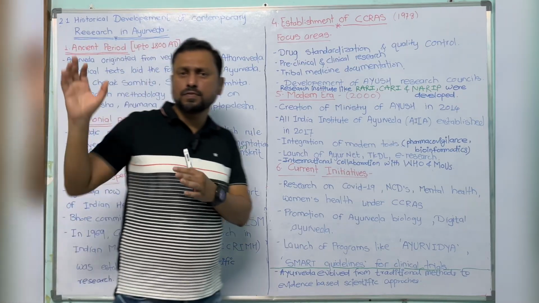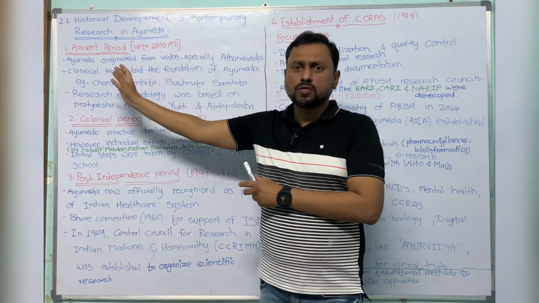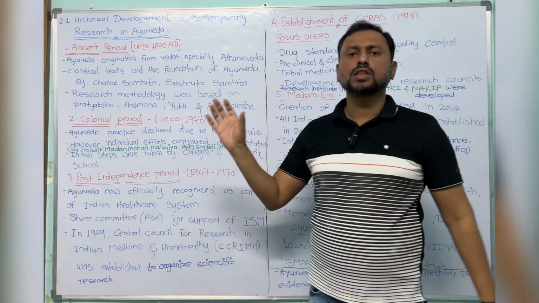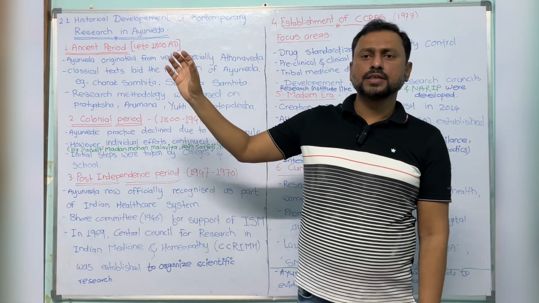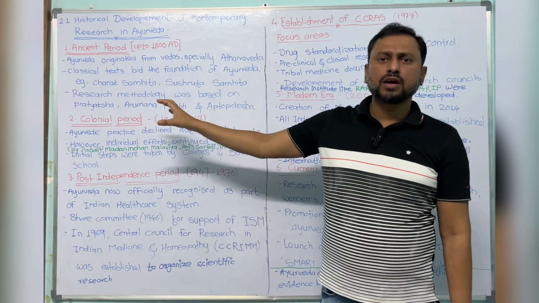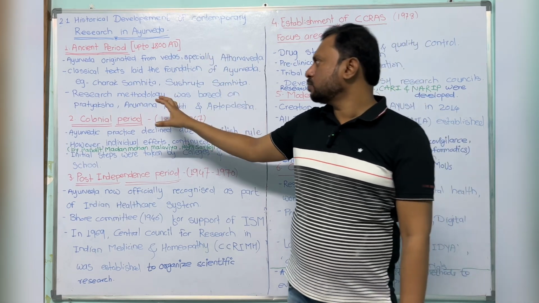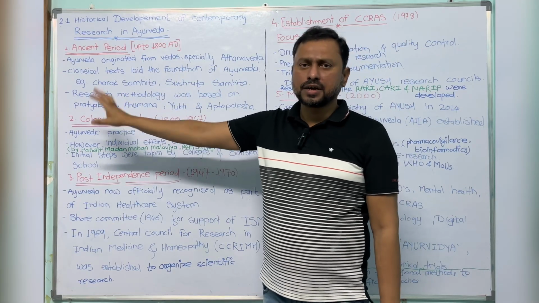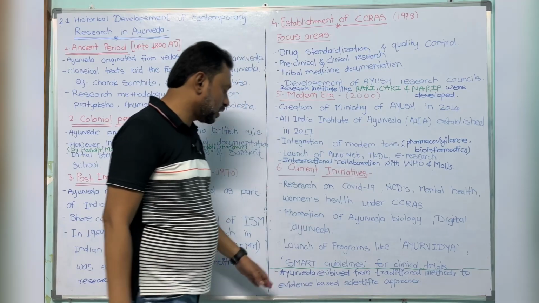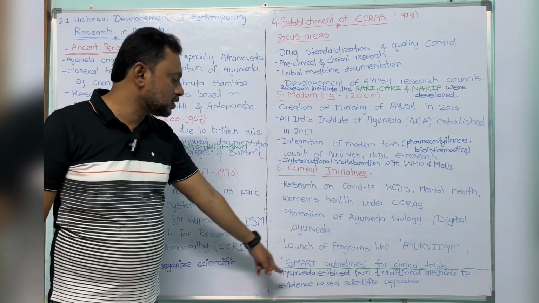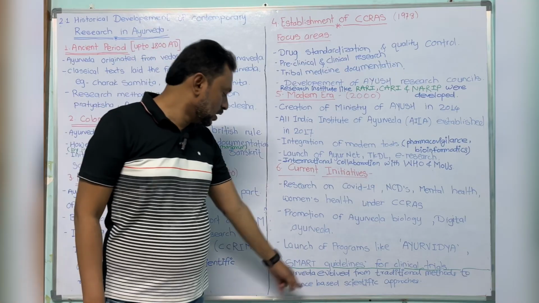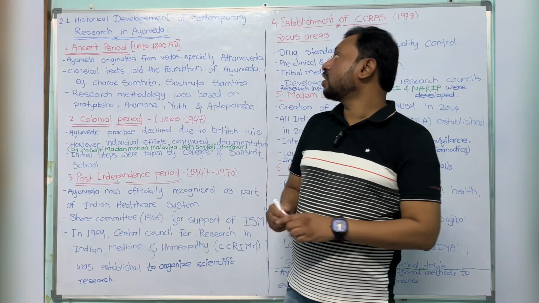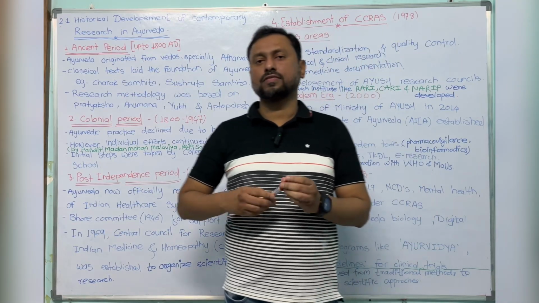When research started in the ancient period, it was mainly based on experience, empirical knowledge, traditional knowledge and clinical experience. Now, in the present era, research is mainly evidence-based. Ayurveda is focusing on an evidence-based and scientific approach. This is about the historical development of contemporary research in Ayurveda.